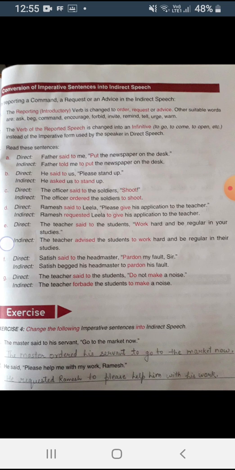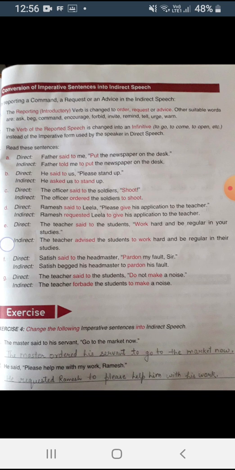Now here you will write, the teacher asked the students not to make a noise, or you may write, the teacher forbade the students to make a noise. Forbade means to refuse or to say no for something.